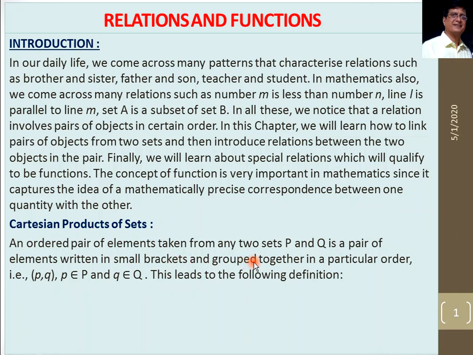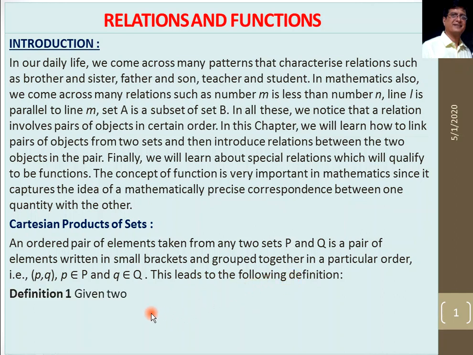We group the elements together in a particular order in this way. This is the way to write the ordered pair P comma Q, where P and Q are the elements of the given sets. This leads to the following definition.